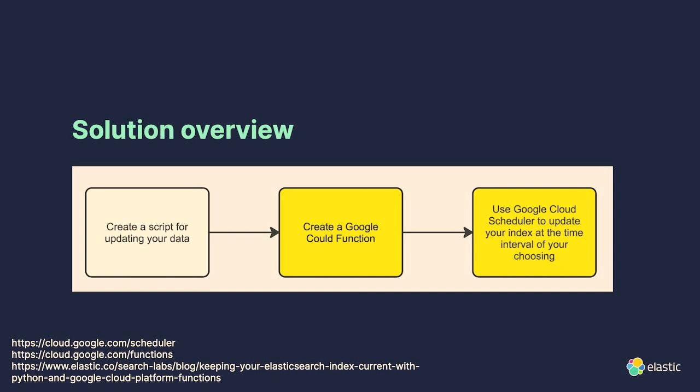But I find it a great way to get started with automation, and a great way to get started with cloud deployments if you haven't done that yet. The first thing you have to do is create a script for uploading your data. From there you can create a Google Cloud function, and then use Google Cloud Scheduler to update your index at the interval of your choosing.